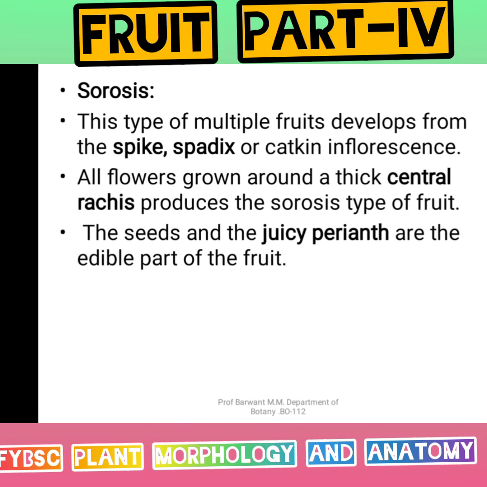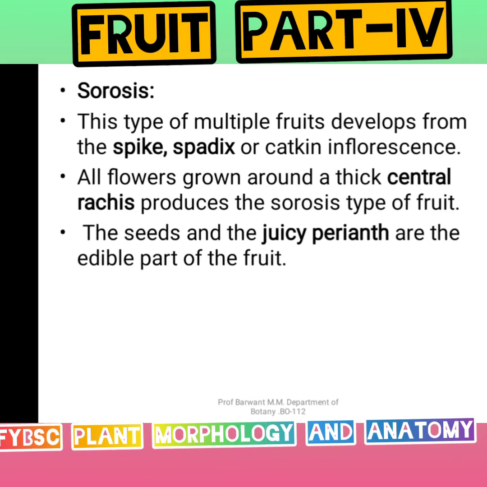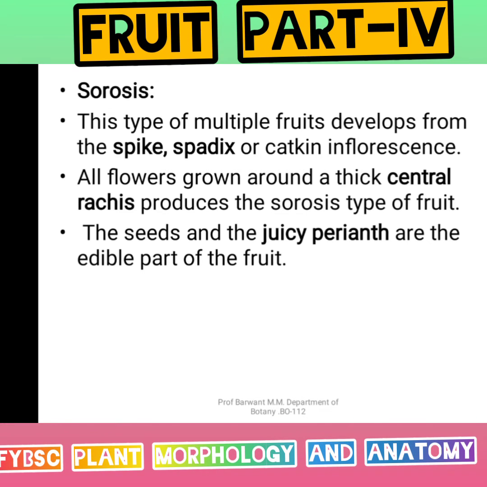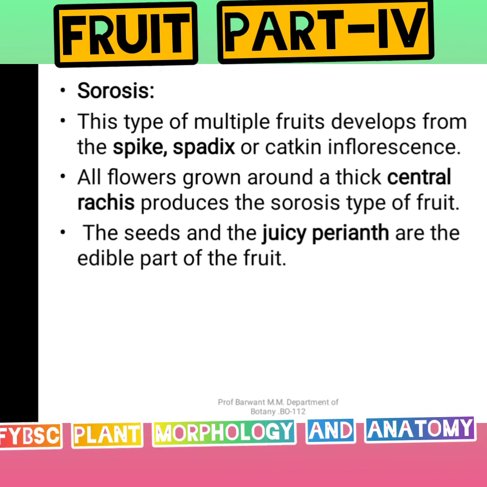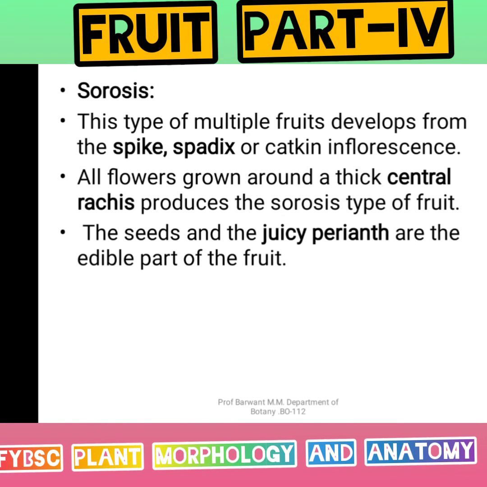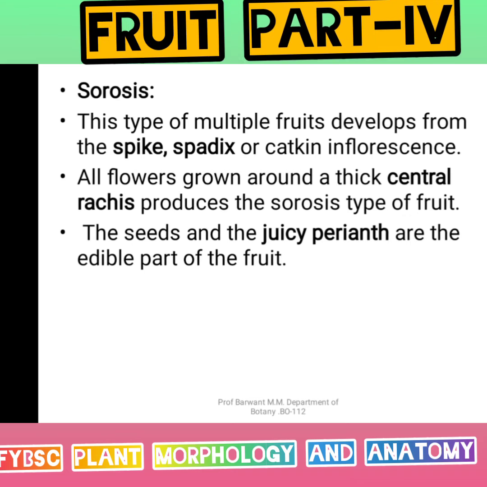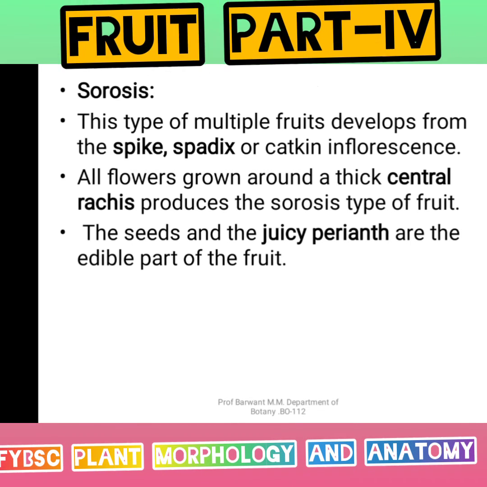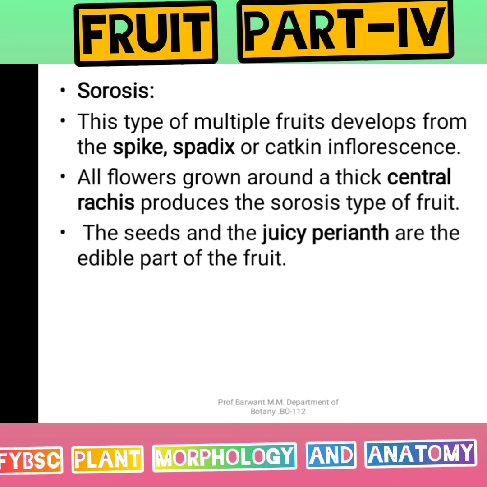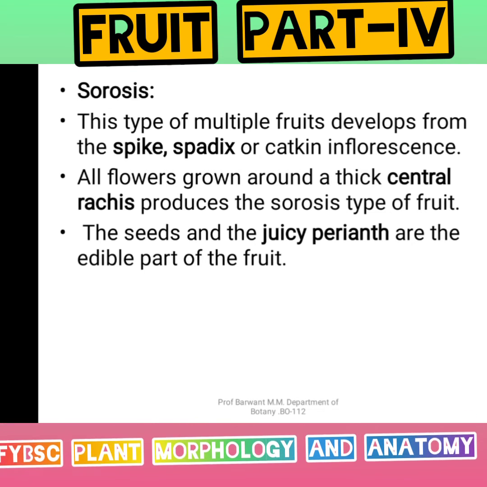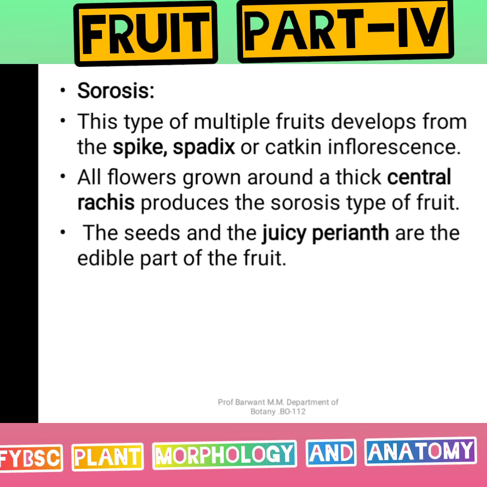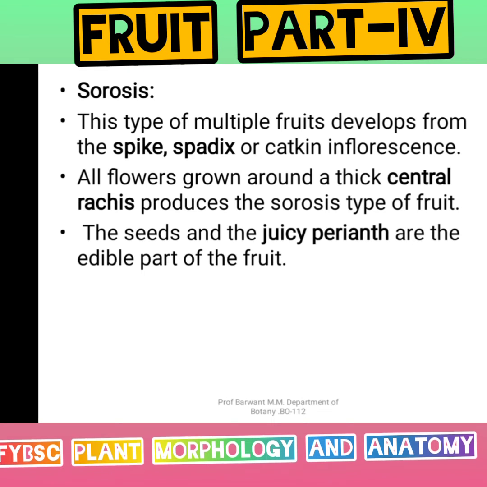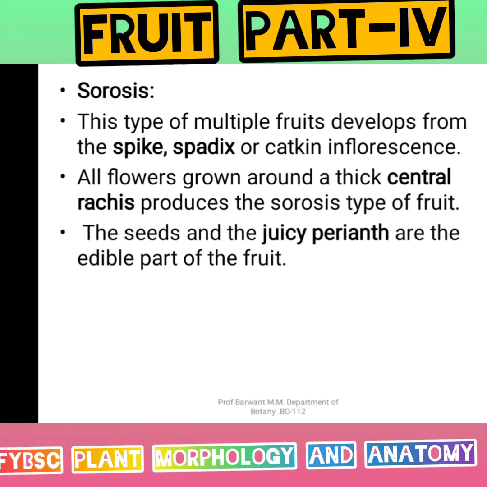Many flowers, or the entire inflorescence, are converted into fruit. Such a type of fruit is known as a multiple fruit. Let's see here, the multiple fruits are formed or develop from the entire inflorescence. Which type of inflorescence? Spike, spadix, catkin inflorescence directly convert into the fruit. All flowers grow around the thick central rachis and they produce the sorosis fruit.